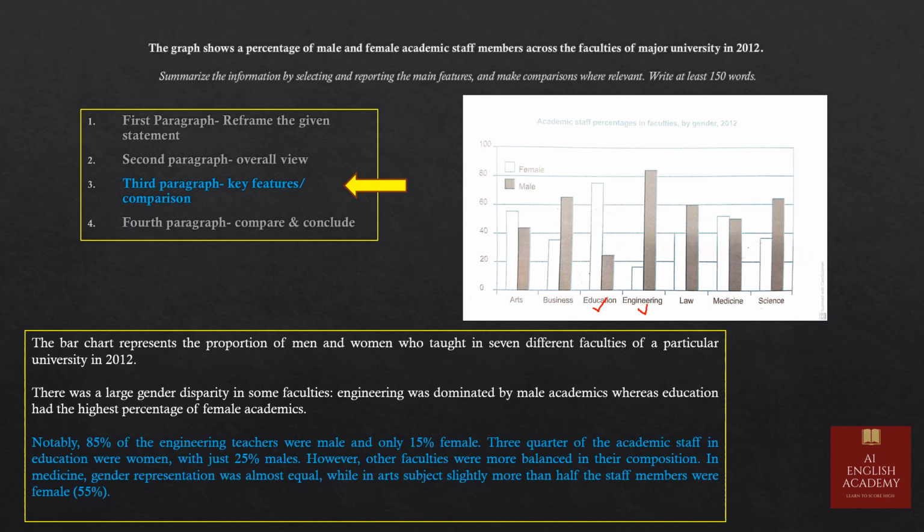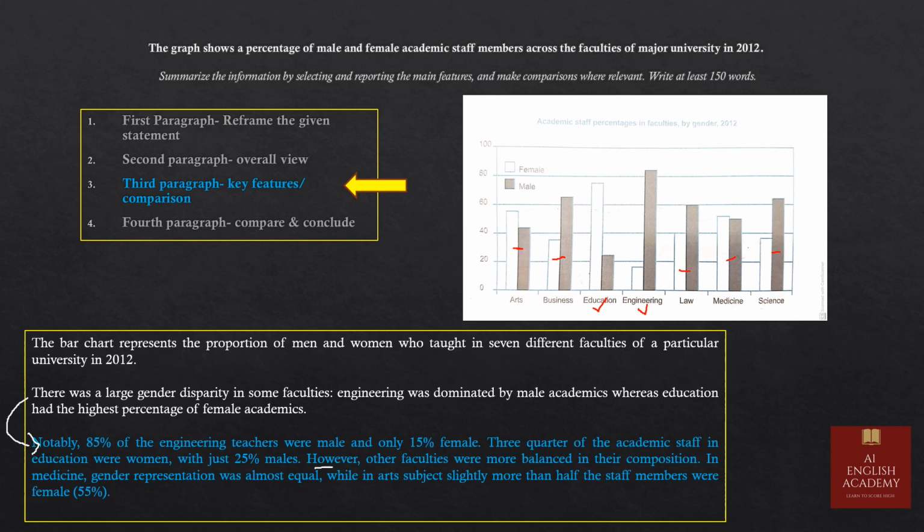Now in the third sentence, I have used a linker, however, other faculties were more balanced in their compositions. More balanced because if you notice, in the other faculties, it can be arts, business, medicine, science or law. There is no big differences in their composition. So I have used a balanced word, more balanced in their composition.